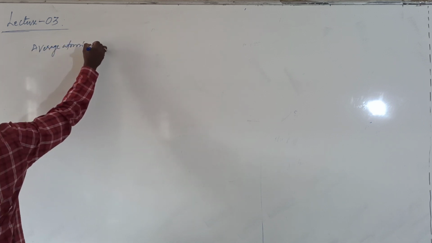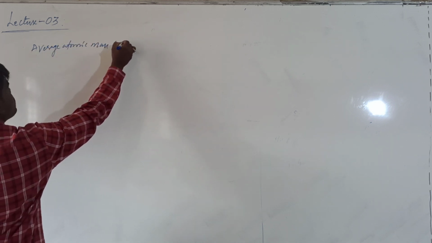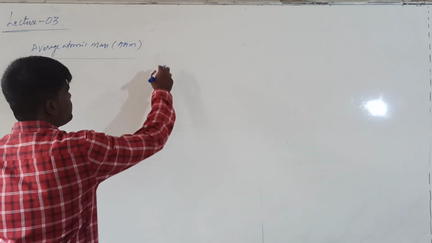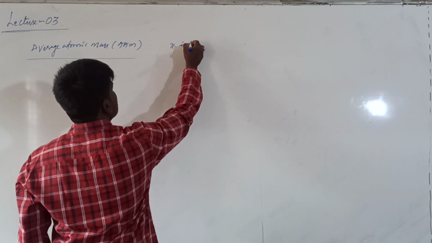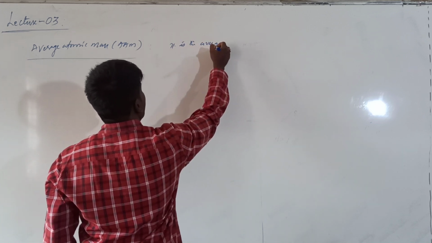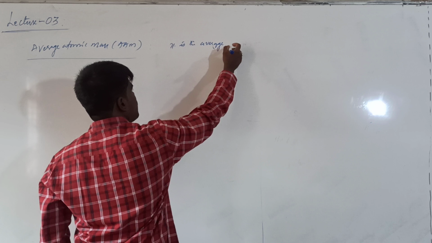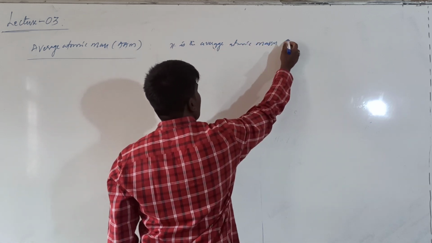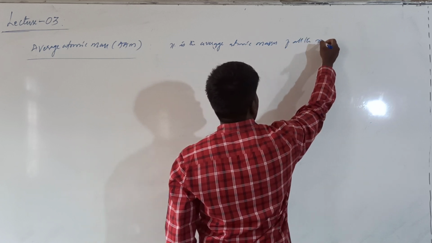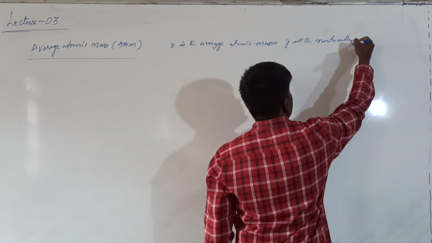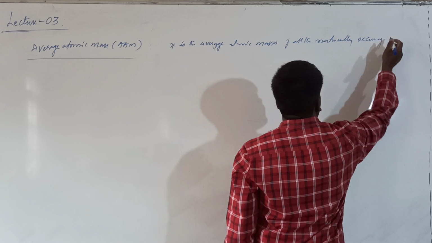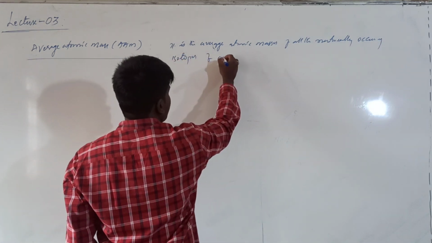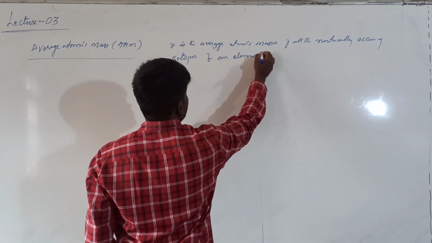It is the average of the atomic masses of all naturally occurring isotopes of an element.